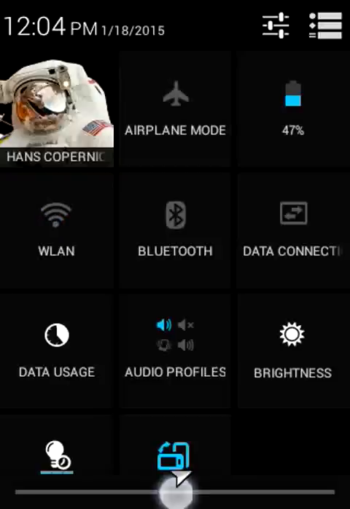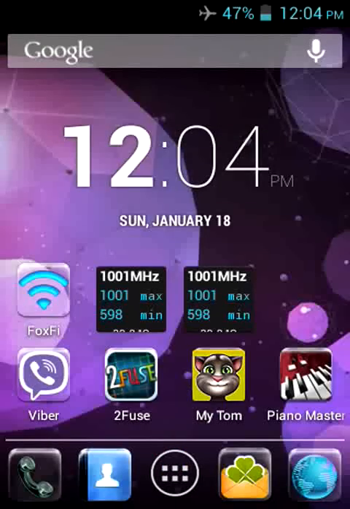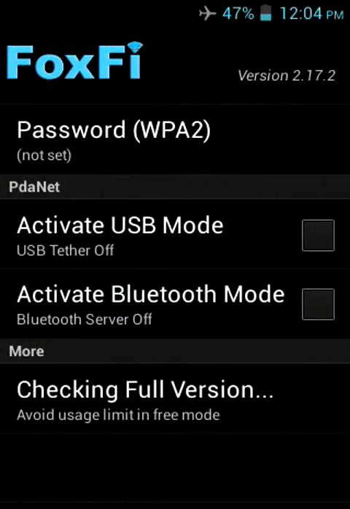After that, open the Foxfi app. As you can see, okay.